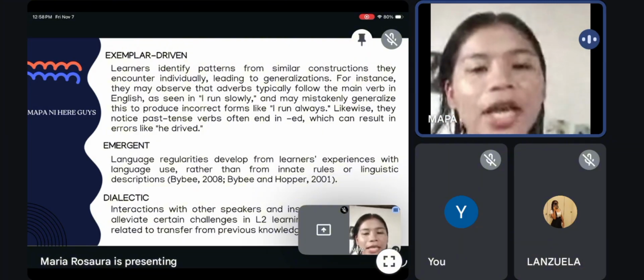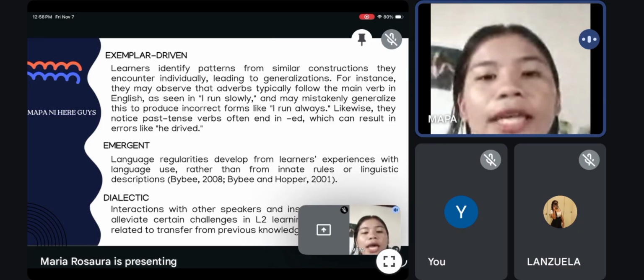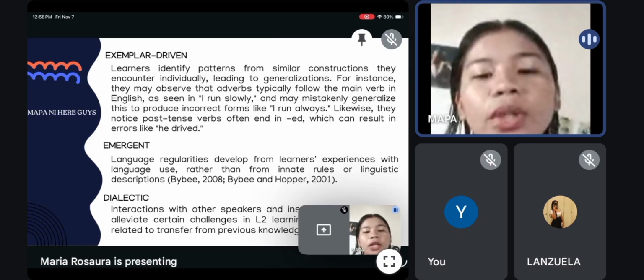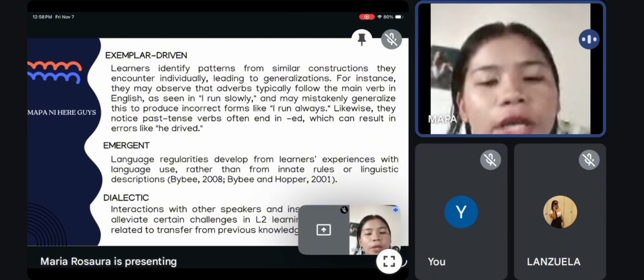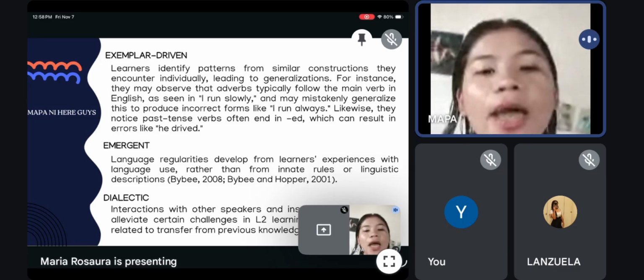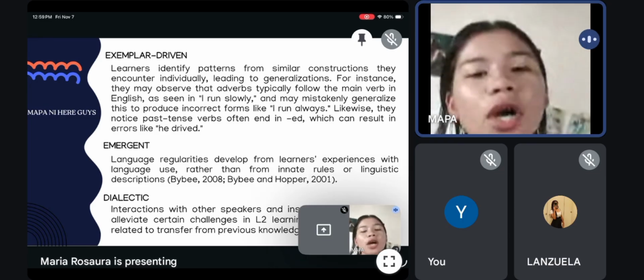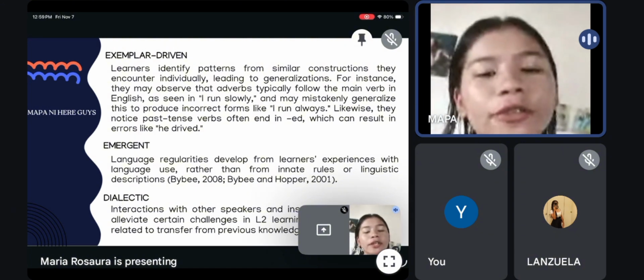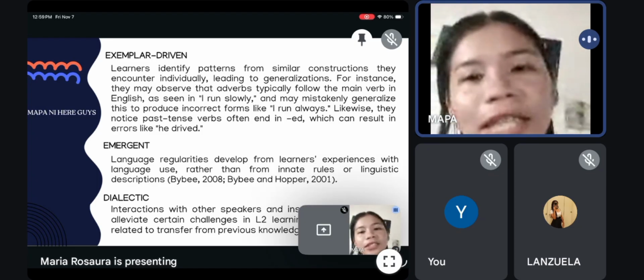Next is dialectic. Dialectic refers to the idea that language learning does not happen alone. Instead, we learn better when we interact with other people like our classmates, teachers, or native speakers. These interactions help us fix mistakes and understand language more correctly. When we talk to others, ask questions, or receive feedback, we can improve areas that are difficult in associative learning. So next slide, please.